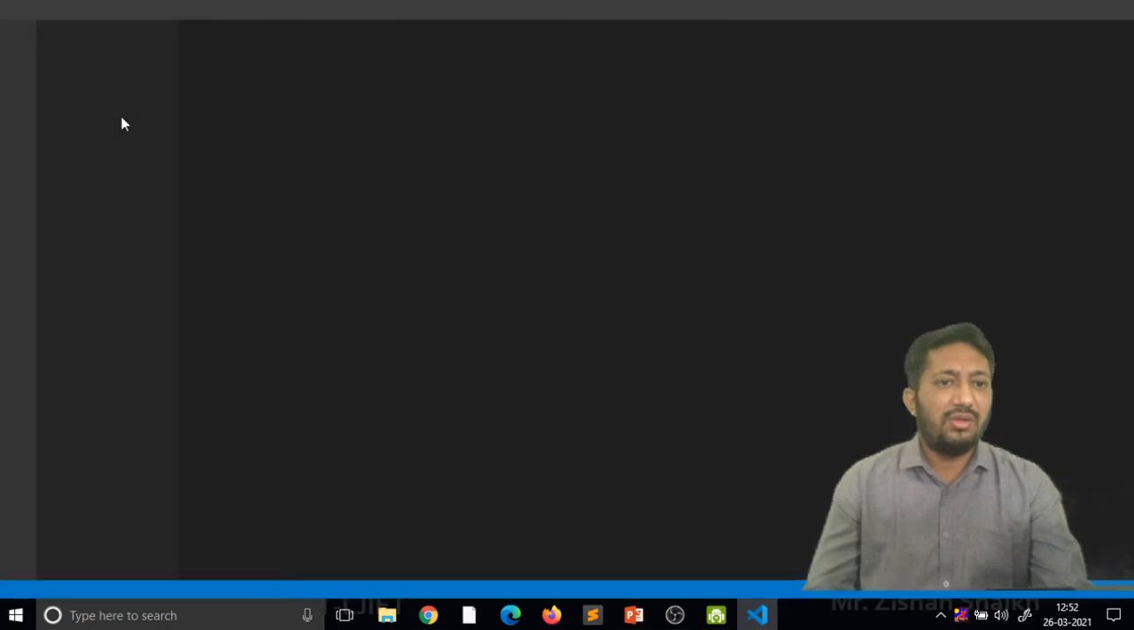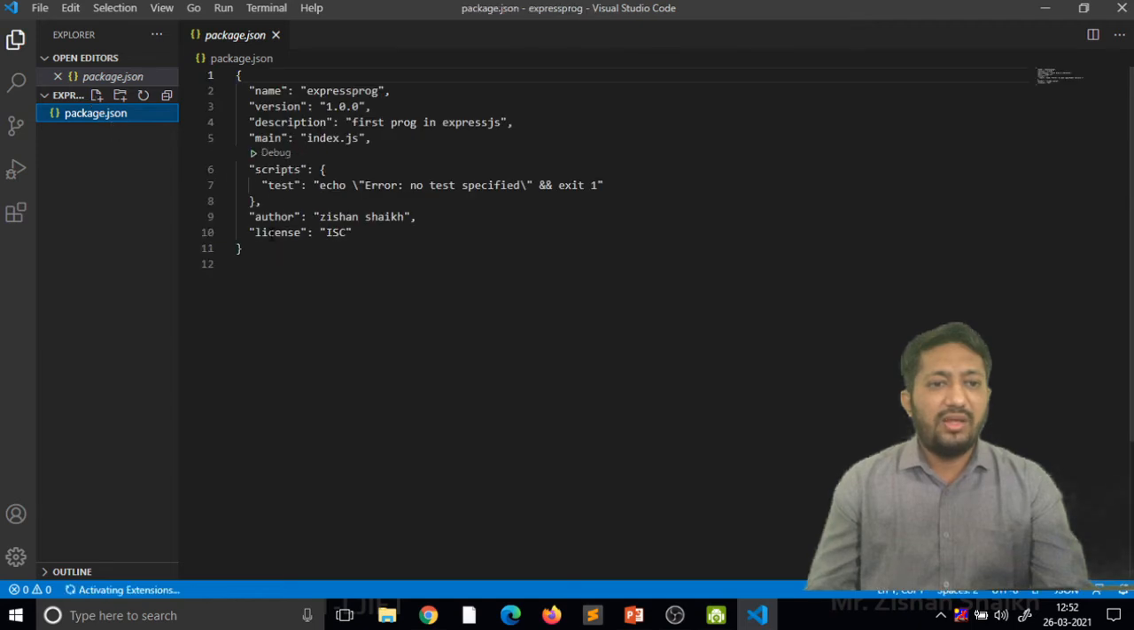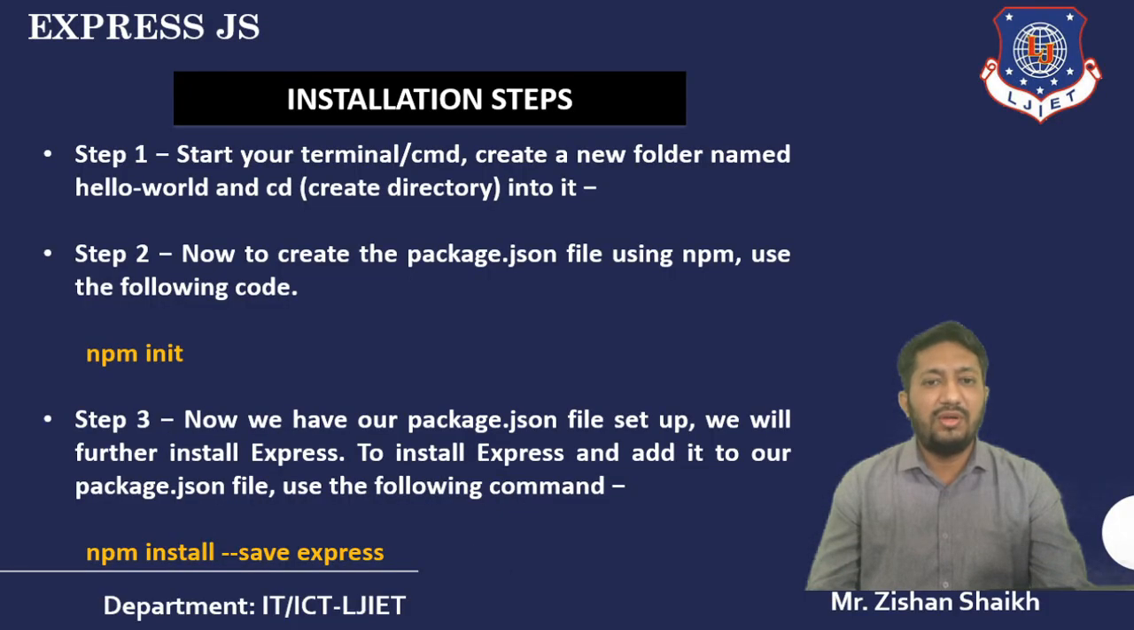Just wait. So you can see the package.json file is available now. When I click on this file, we get what we entered during the configuration. The package name, version, and all these things are available here. So that file is created by us, and that is our step number 2.